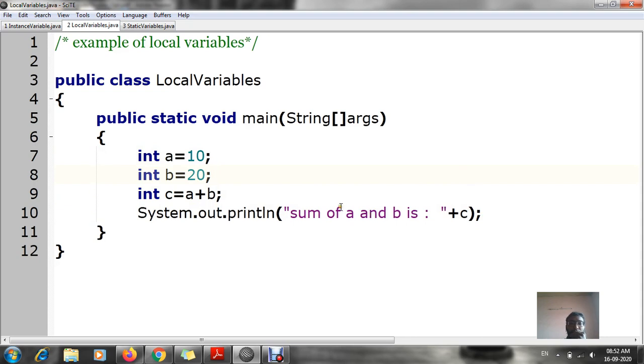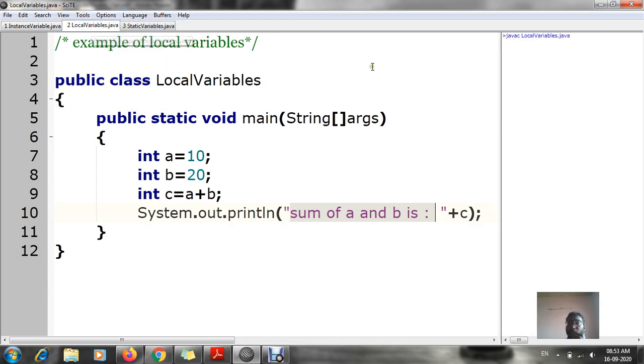Now here is System.out.println, which is displaying the message. So according to this, my output will be: sum of a and b is 10 plus 20, that is, the sum 30 will be the answer. So let's compile.